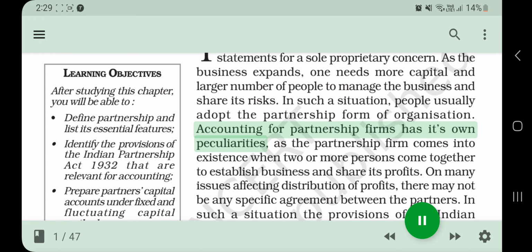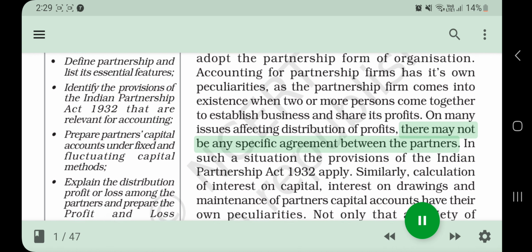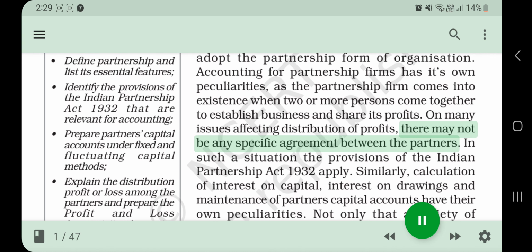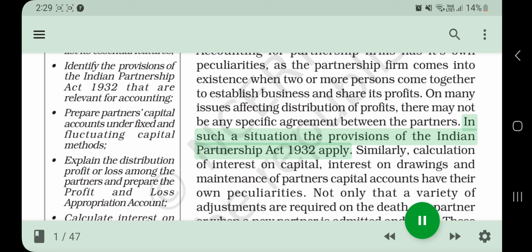Accounting for partnership firms has its own peculiarities, as the partnership firm comes into existence when two or more persons come together to establish business and share its profits. On many issues affecting distribution of profits, there may not be any specific agreement between the partners. In such a situation, the provisions of the Indian Partnership Act 1932 apply.